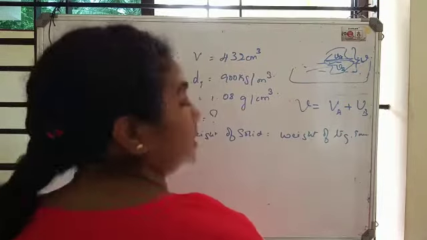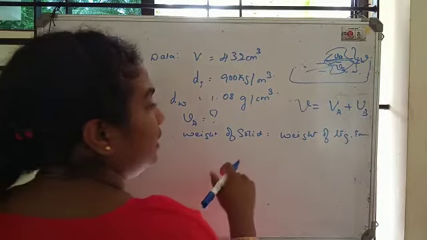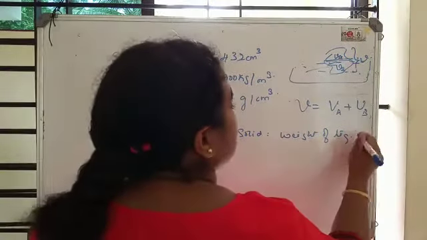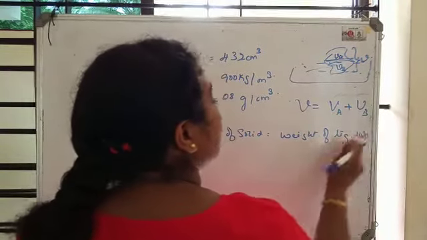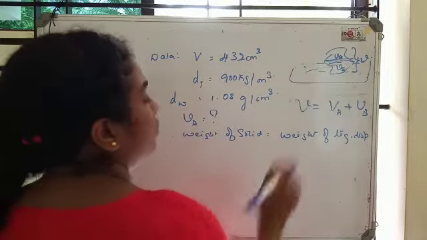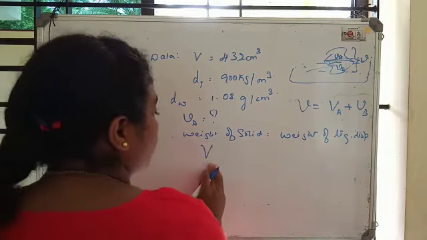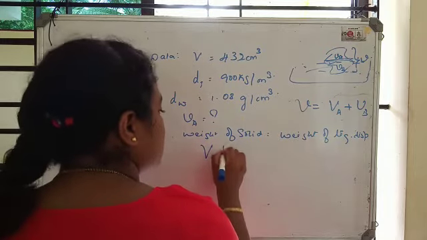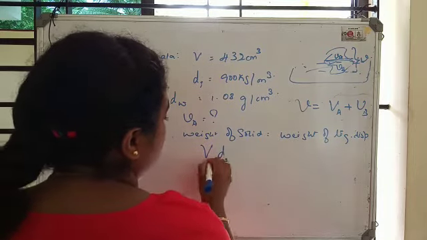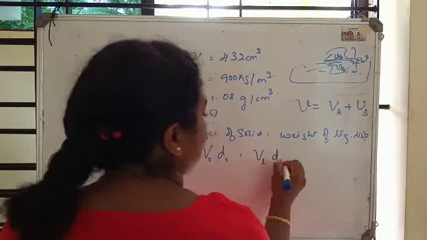Sorry, it is not the liquid above, but the weight of the liquid displaced, which is related to the volume immersed here. From here we can find out that volume of the solid into density of the solid is equal to volume of the liquid into density of the liquid.